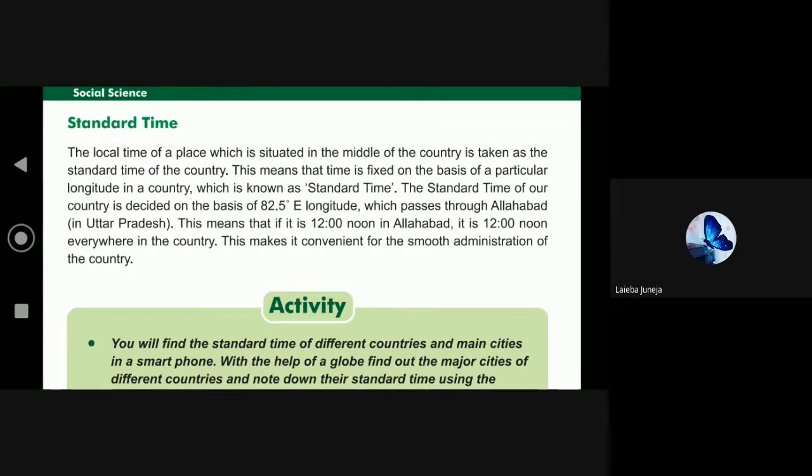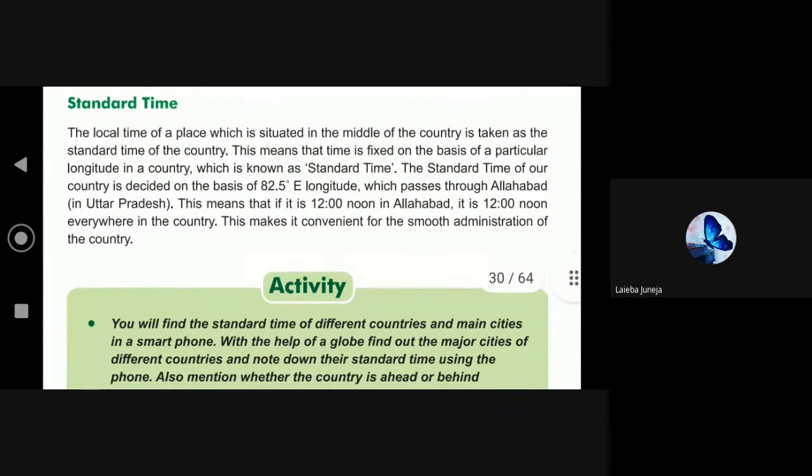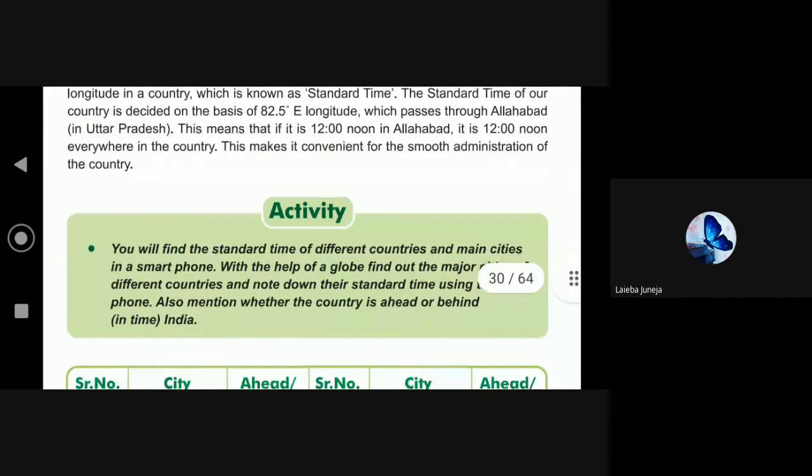Yes, June Chalaiba, this makes it convenient. Read the last line again. Everywhere in the country, this makes it convenient for smooth administration of the country. Very good. Understood everyone till here?